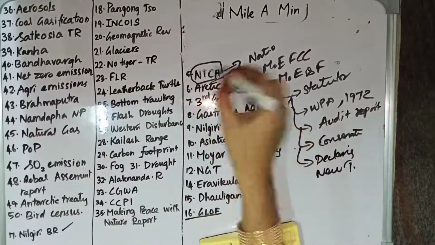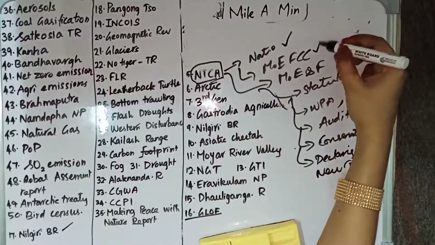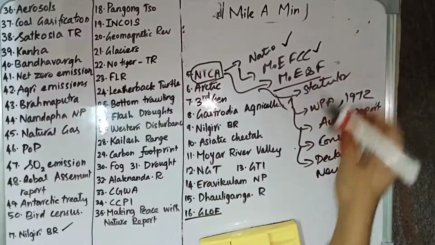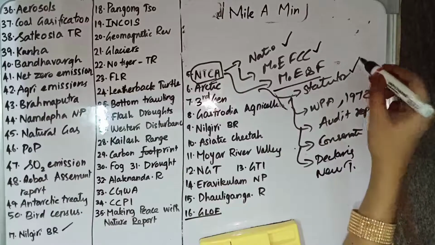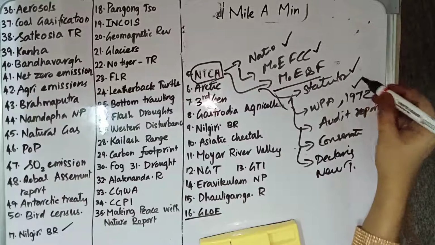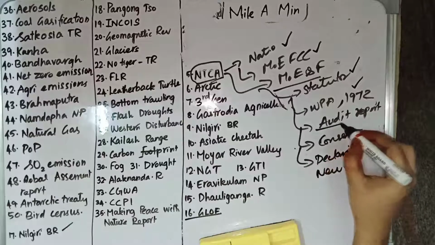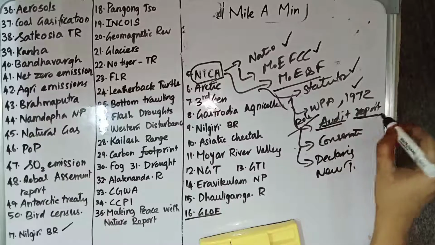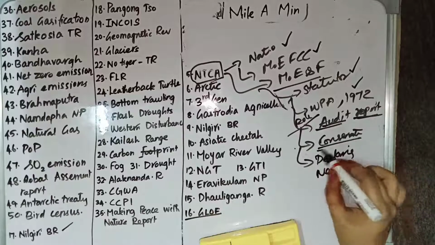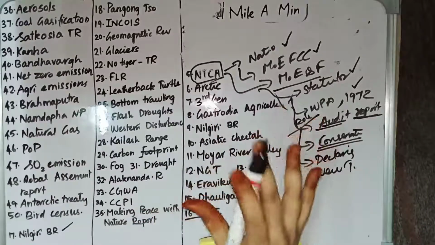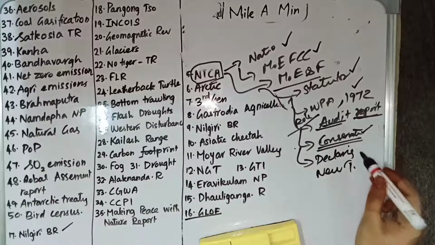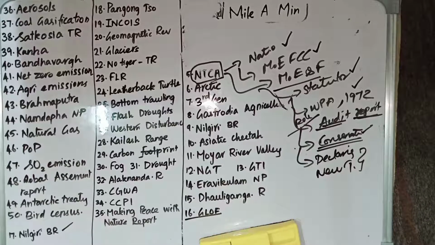So NTCA stands for National Tiger Conservation Authority. It is under the Ministry of Environment, Forest and Climate Change, and the chairman of the NTCA is the Minister of Environment and Forest. It is a statutory body constituted under the Wildlife Protection Act 1972. The main functions of the NTCA are that it submits audit reports to the Parliament regarding tiger conservation, makes tiger reserve specific conservation plans, and accords approval for declaring new tiger reserves. These are the functions of NTCA.